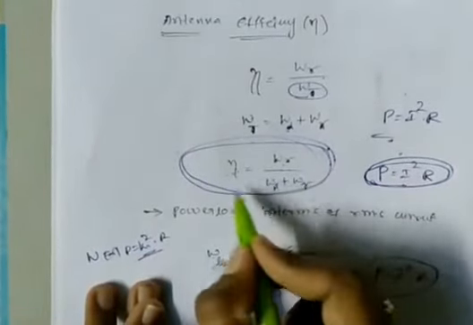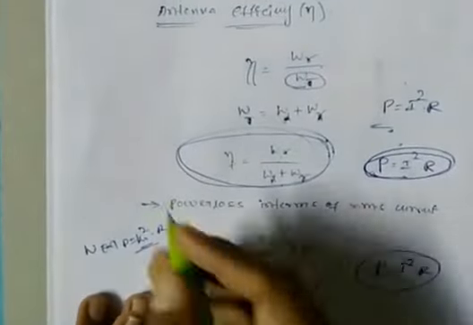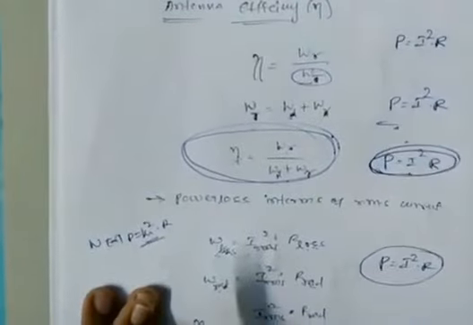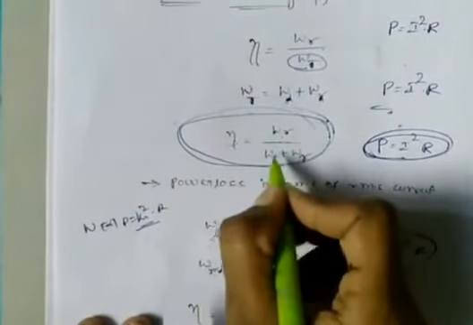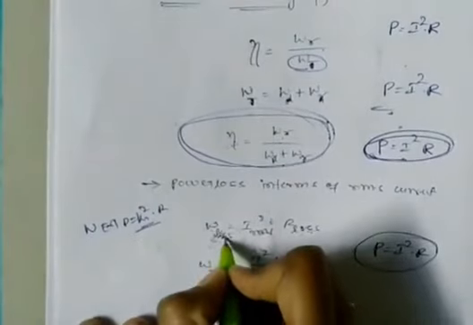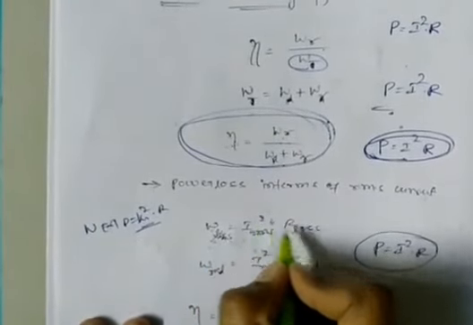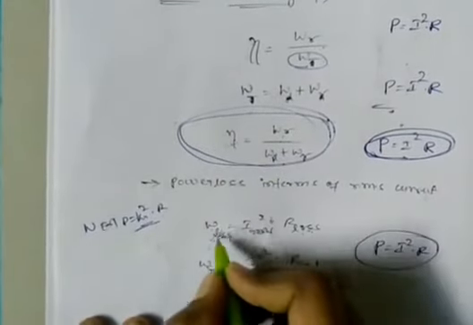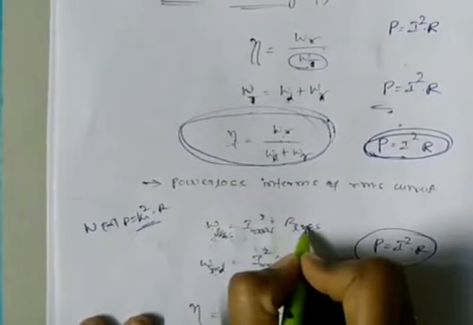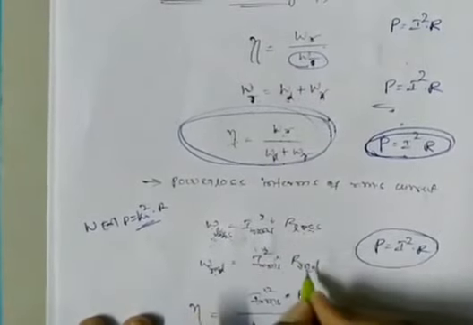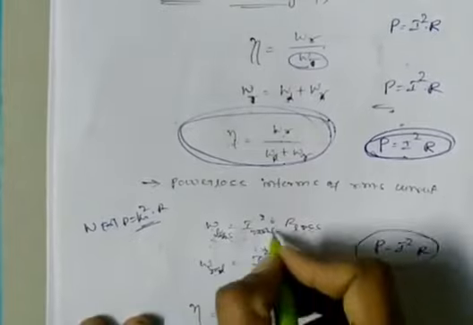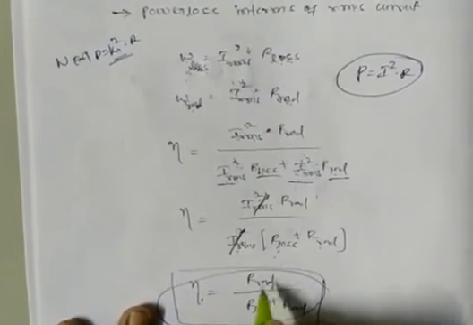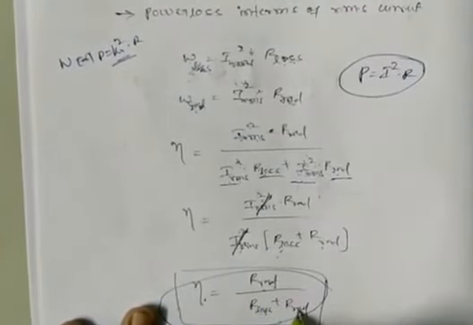I am writing this formula in terms of RMS current. Already we know the power formula is generally I squared R. Depending on that, I am writing the radiated power and lost power here. W loss is the lost power, I RMS squared into R loss. W radiated is I RMS squared into R radiation. Here for the loss, I am taking the loss resistance. Here for the radiated power, I am taking the radiation resistance. Now substitute these two formulas here. We are finding the efficiency in terms of resistance, as R radiation by R loss plus R radiation.